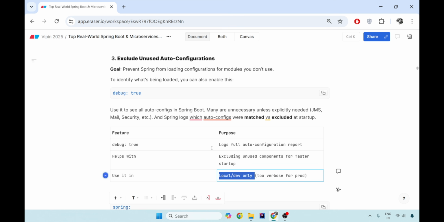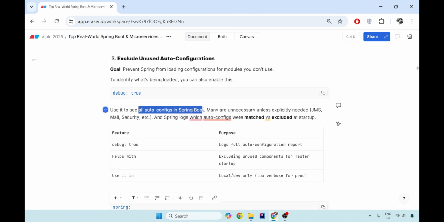It will log all the auto configuration beans in Spring Boot. There are many unnecessary beans unless explicitly needed, like mailing, JMS messaging, security, and all those things. So Spring logs which auto configurations were matched and auto configured and which were excluded during startup.